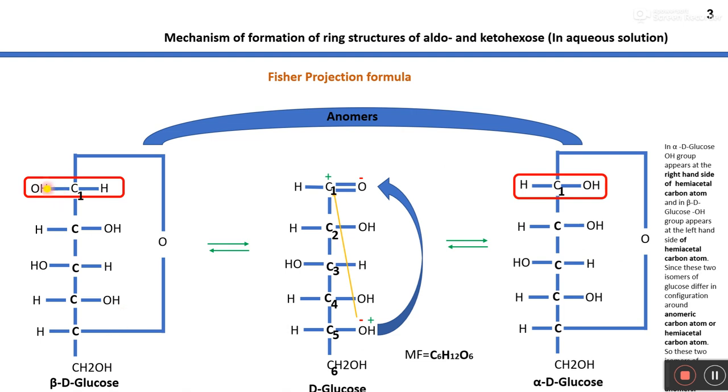If in one isomer the OH group is on the left side of the carbon number 1 position, then it is known as beta D-glucose, and if the same hydroxyl group is present on the right hand side of the carbon 1 position, then it is known as alpha D-glucose, and both alpha and beta D-glucose are known as anomers, right?